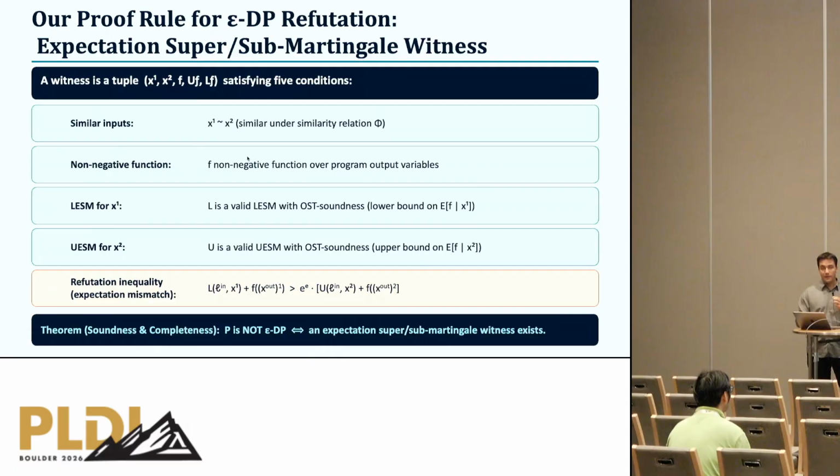And this is the important ingredient for soundness and semi-completeness guarantees. Now, okay, this still doesn't solve the problem of how we compute them, but now we know what we need to compute. So if we want to refute epsilon differential privacy, we need to compute this tuple up there such that these 5 conditions are satisfied.